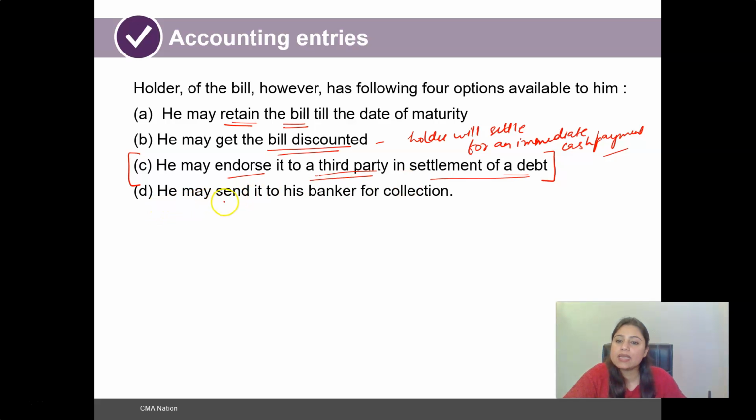And lastly, he may send this particular bill of exchange to the banker for collection, so that once the bill becomes due and the date of maturity approaches, it is the responsibility of the banker to ensure that the payment has been made by the acceptor of that bill of exchange. So now, on the basis of these four options, let us take a look one by one at how entries are made in the books of accounts.